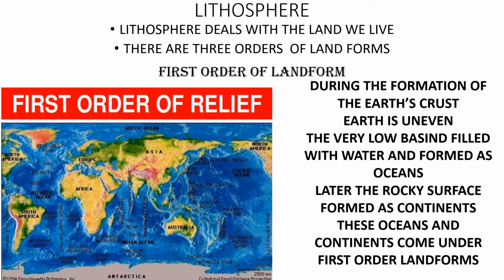You have seen in the last lesson that due to a big explosion the earth was formed, and when it was formed, it was very uneven, and the low basin land got filled with water and formed oceans. Later the rocky surface formed continents. These oceans and continents come under the first order of landforms. So what is the first order of landform? Oceans and continents are the first order of landforms in lithosphere. Now let us go for the second order of landform.